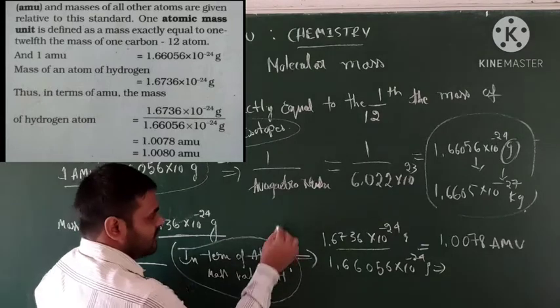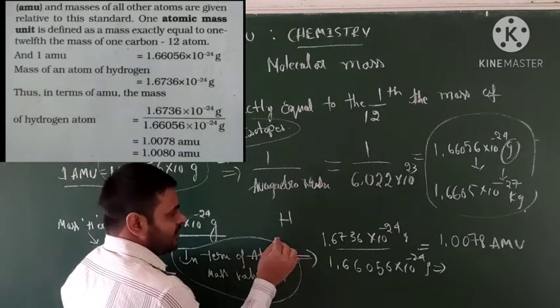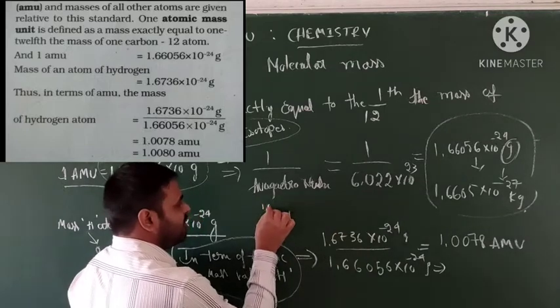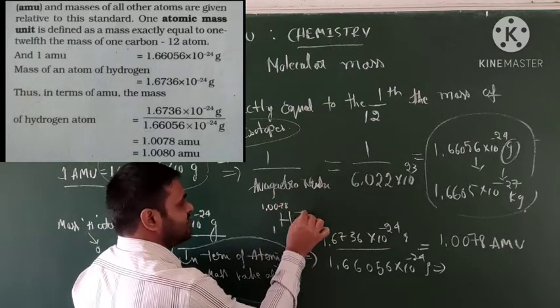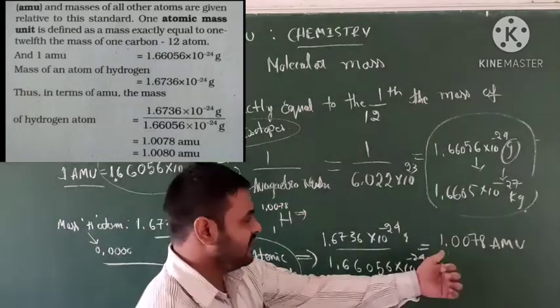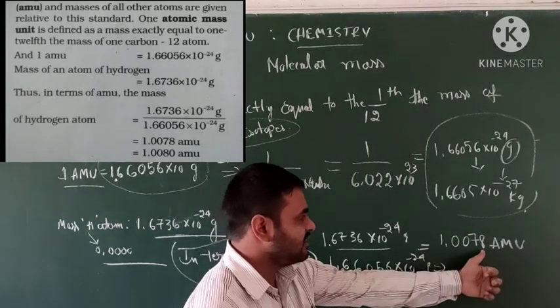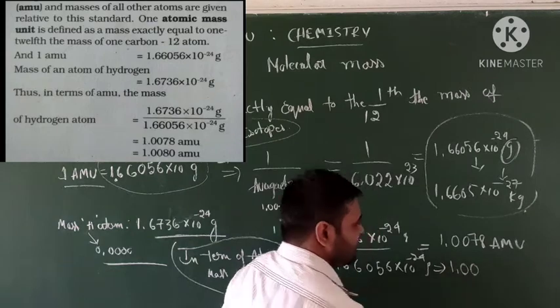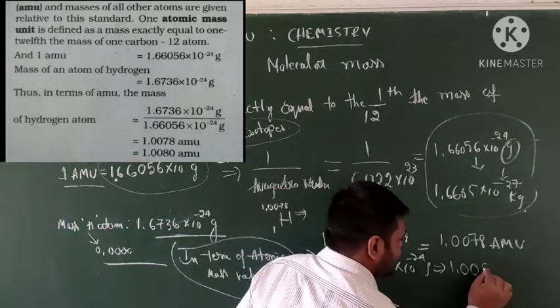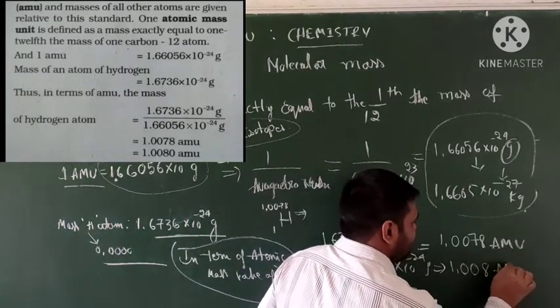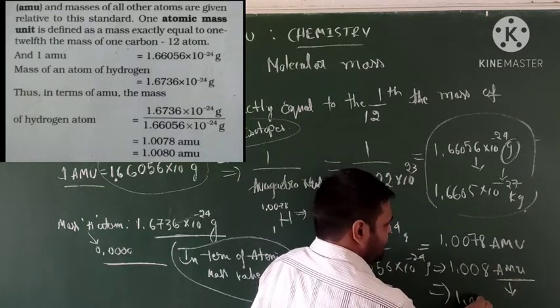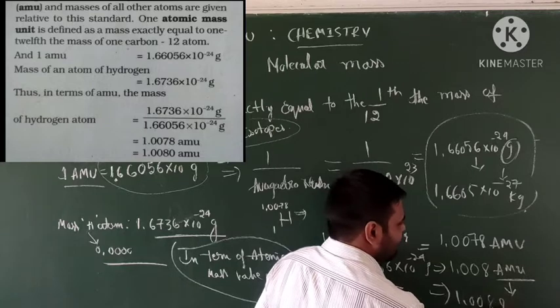Hydrogen: its atomic number is 1, and its mass value is 1.0078. But in limiting results, when the last digit is above 5, we can write it one more time as 1.008 AMU. Nowadays, we are using the unit AMU converted to U.